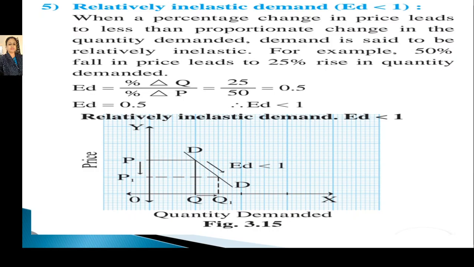Perfectly inelastic, ED equals 0. Unitary elastic, ED equals 1. Relatively elastic, ED is greater than 1. Relatively inelastic, ED is less than 1. So these are the 5 degrees of price elasticity of demand, due to the consumption of various commodities having various degrees of elasticity.